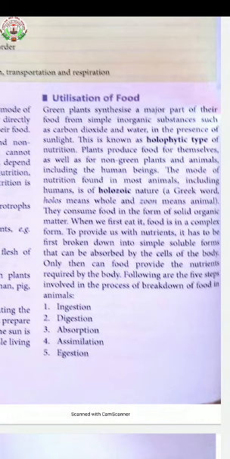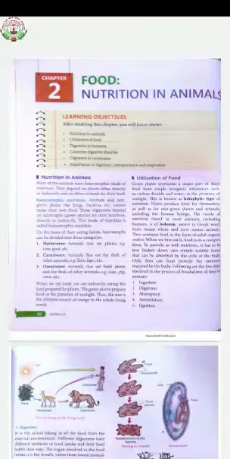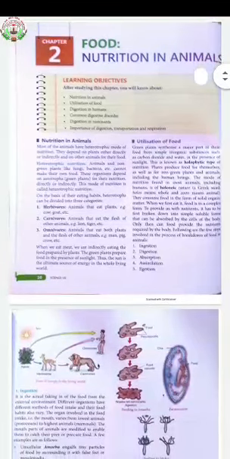From this paragraph, we have learned that green plants take food from simple inorganic substances such as carbon dioxide and water in the presence of sunlight. This is known as holophytic type of nutrition. The process of taking food in the semi-solid form is known as holophytic nutrition, and the mode of nutrition found in most animals, including human beings, is holozoic nutrition. Holozoic nutrition means they consume the food in the form of solid organic matter.